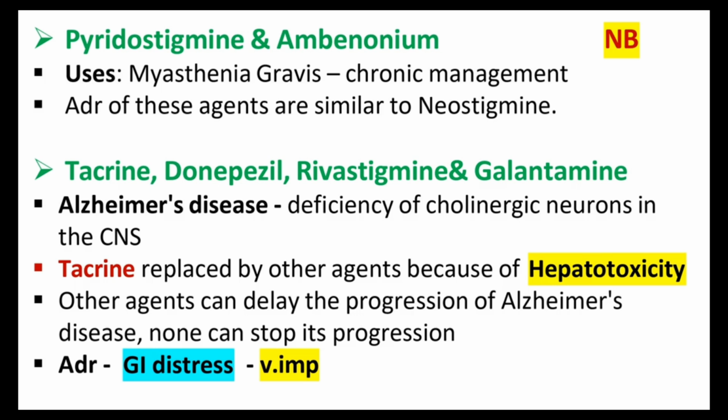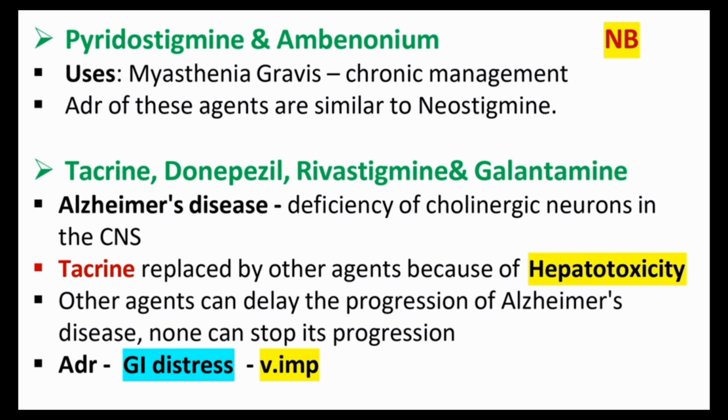The next drugs we are discussing here are tacrine, donepezil, rivastigmine and galantamine. These are mainly used in Alzheimer's disease. I think in the first slide, in the classification, I mentioned Parkinsonism by mistake. It's used in Alzheimer's disease. The deficiency of cholinergic neurons in the CNS, that is Alzheimer's disease. That is the definition of Alzheimer's disease. Tacrine, donepezil, rivastigmine and galantamine are mainly used for Alzheimer's disease treatment.